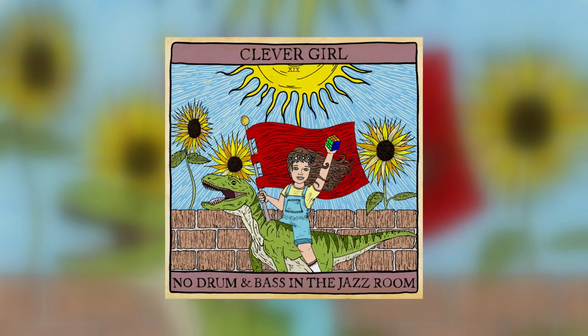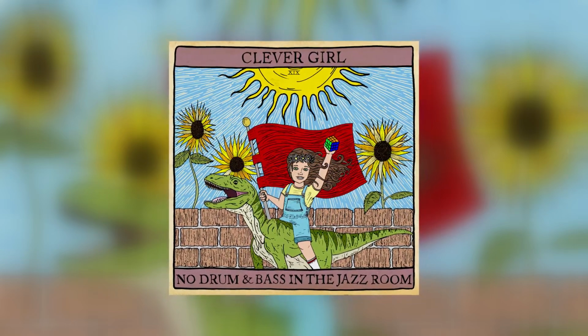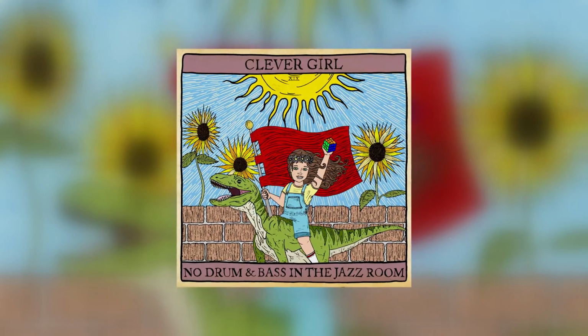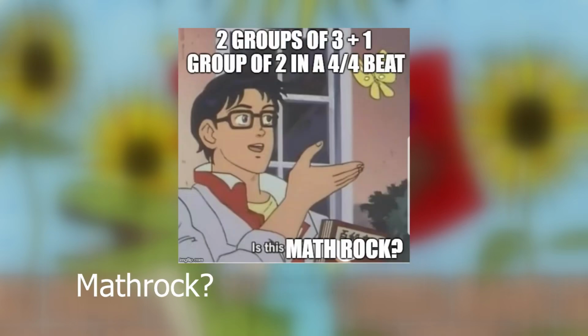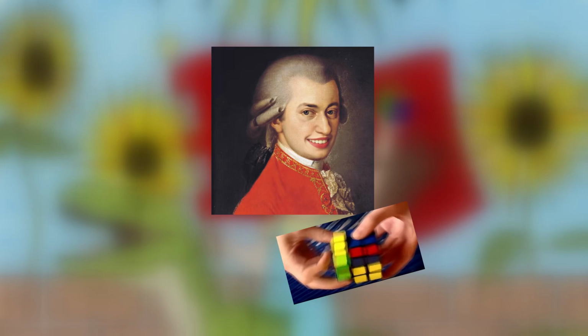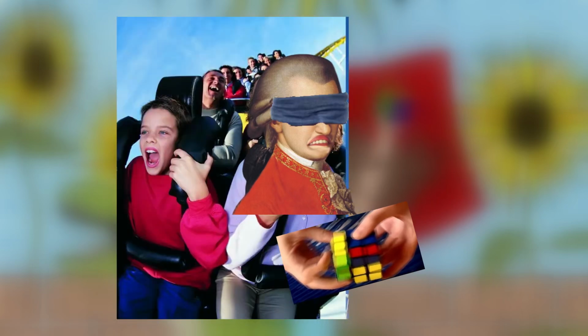This is Clever Girls No Drum and Bass in the Jazz Room, objectively one of the most precious musical works humanity has ever produced over the past millennium. This album is a type of music genre called math rock, which is just a fancy word for rhythmically complex music, in which musicians write riffs like they're solving a Rubik's Cube blindfolded while riding on a roller coaster.